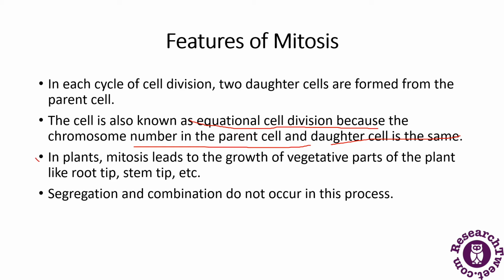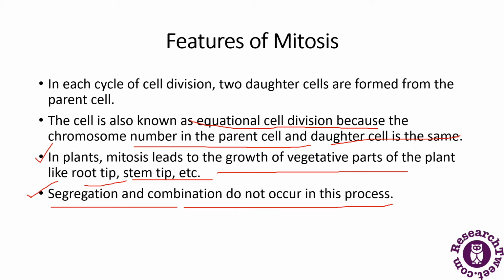In plants, mitosis leads to the growth of vegetative parts of the plants like the root tip and stem tip. Segregation and combination do not occur in this process. Cell division leads to the production of two daughter nuclei that are genetically identical to the parent cell.